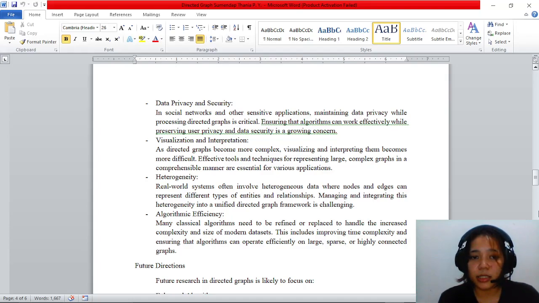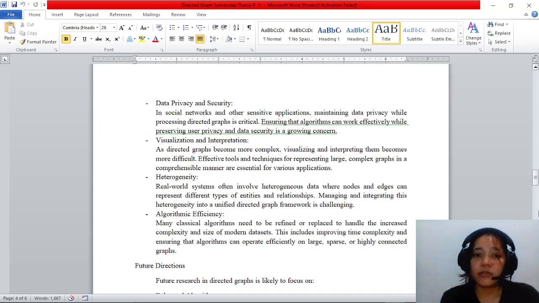Visualizing and interpretation. As directed graphs become more complex, visualizing and interpreting them become more difficult. Effective tools and techniques for representing large and complex graphs in a comprehensive manner are essential for various applications.